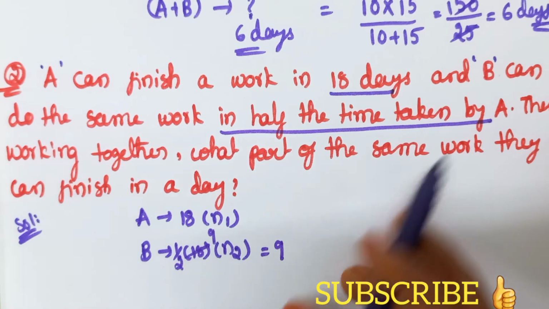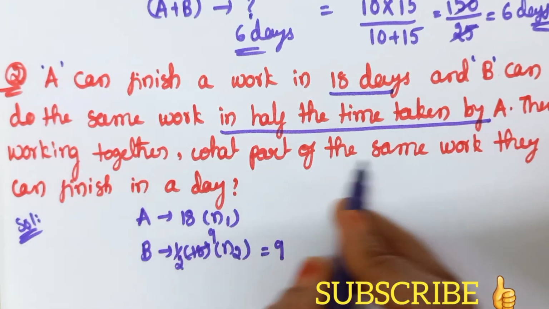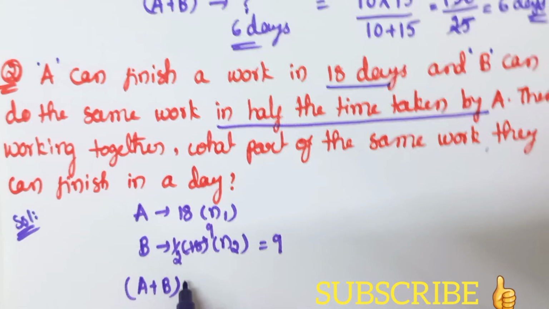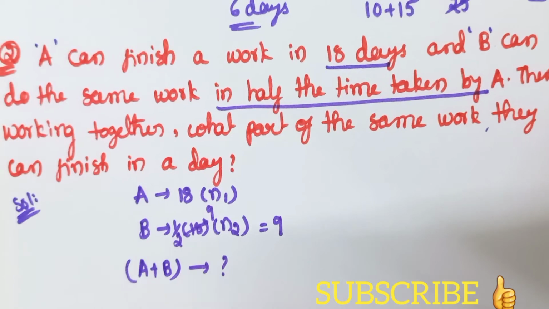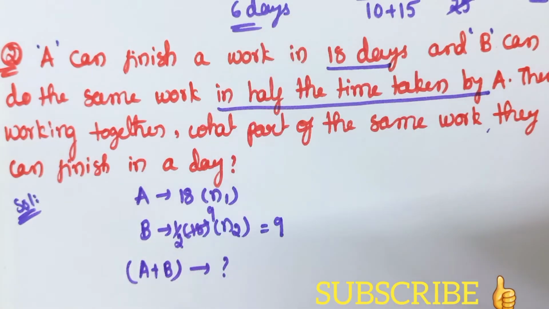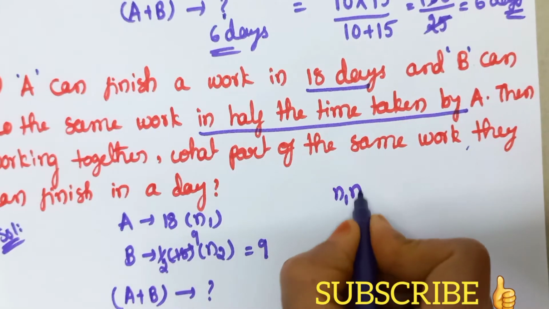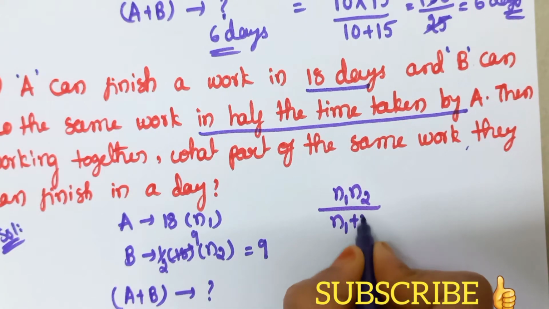Then what have they asked us to find? Working together, what part of the same work they can finish in a day. That means they are asking for the work done by A and B, that is A plus B's 1 day's work is equal to how much. This is very similar to the first problem. So we have to apply here also the formula N1 N2 by N1 plus N2.